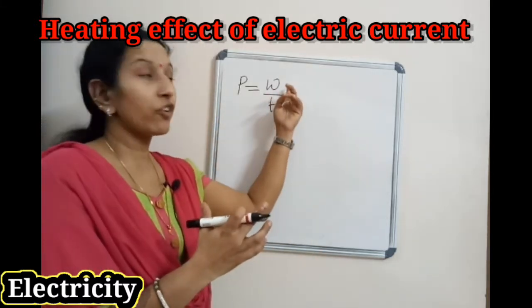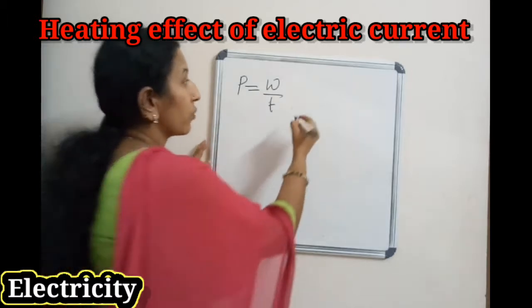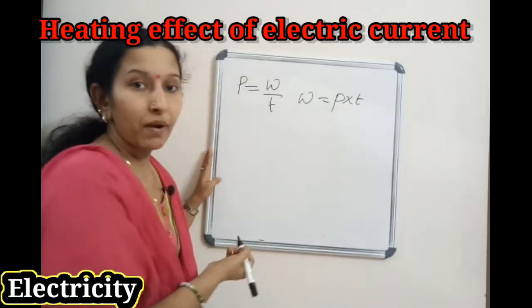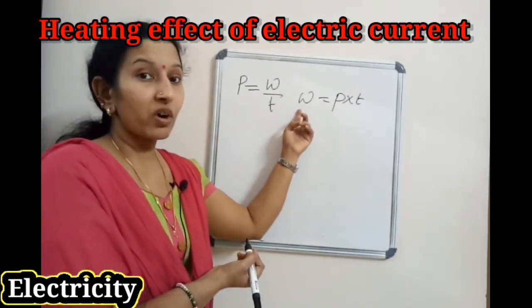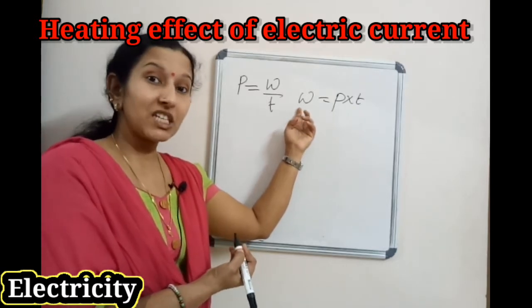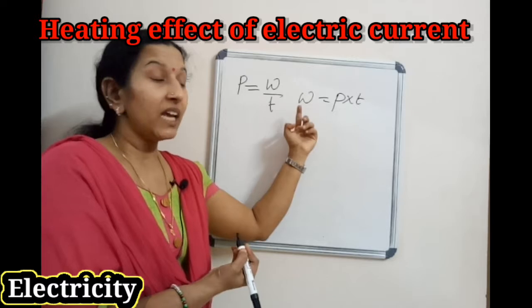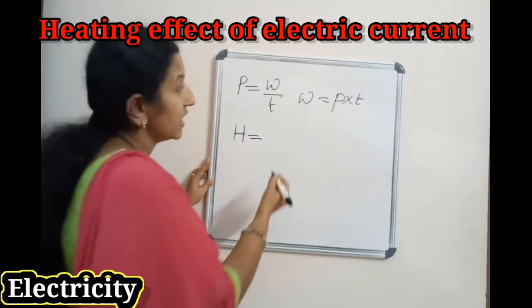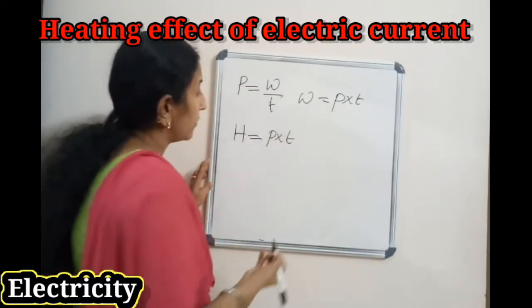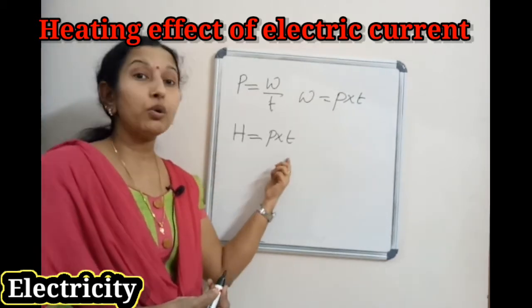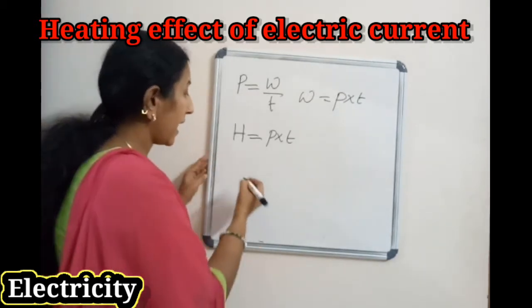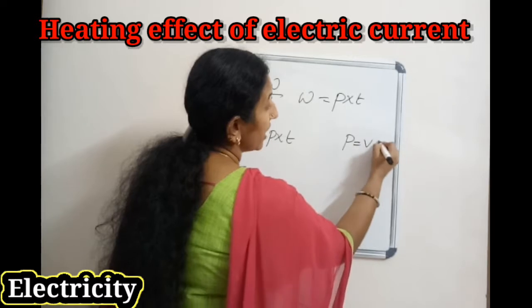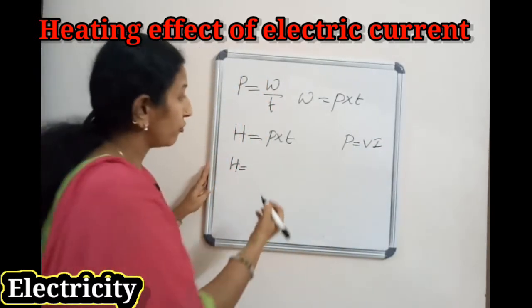So how do we make an equation for energy from this? We know W equal to power into time, and we need energy to do the work. Which energy do we need? Heat energy. So capital H you can use for the heat energy. Heat energy H equal to P into T. And what is P? P equal to VI. Which equation we have to use? P equal to VI.